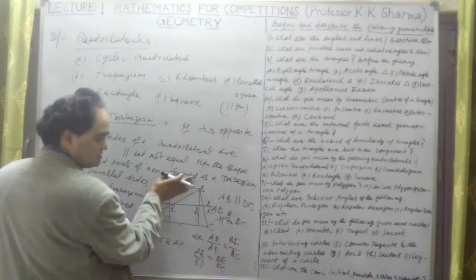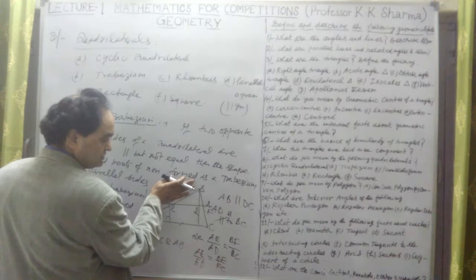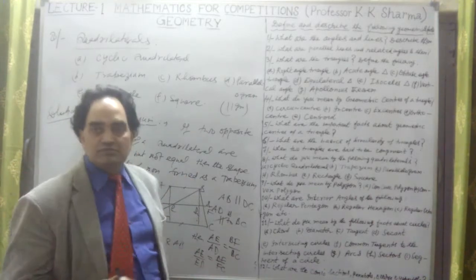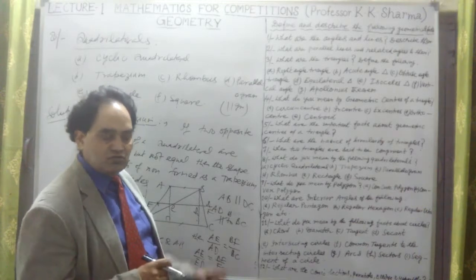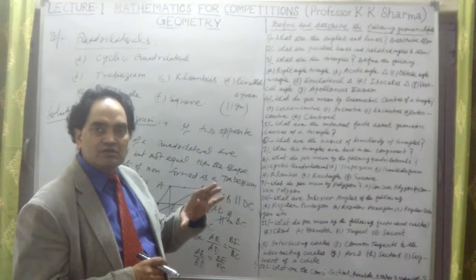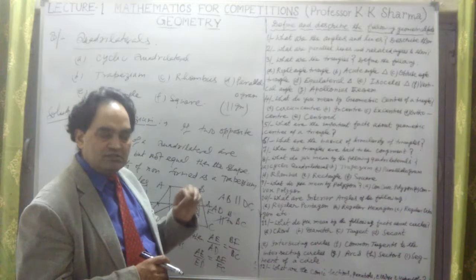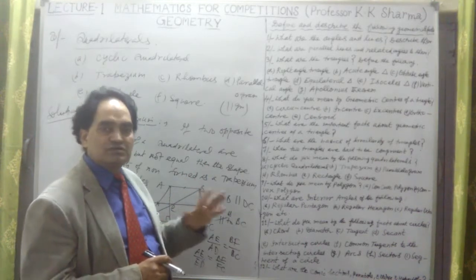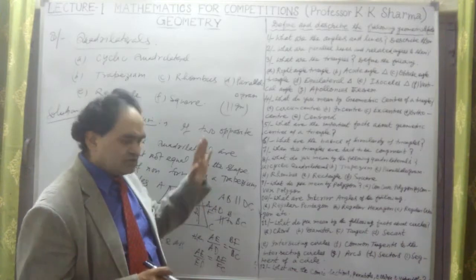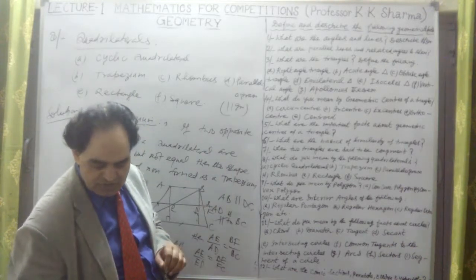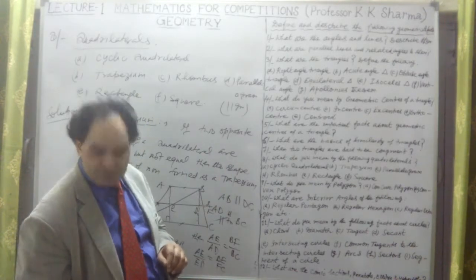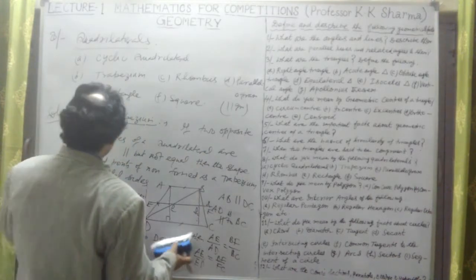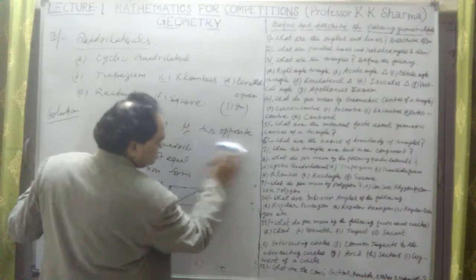What is the area? Half AB into H plus half CD into H. Take half H common, then AB plus CD. So the sum of the two parallel sides into the distance between them H, into half, that is the area of the trapezium. That is another point. We will talk about area, perimeters, etc. of these figures in the next lecture series. So up to this we have talked about the trapezium.